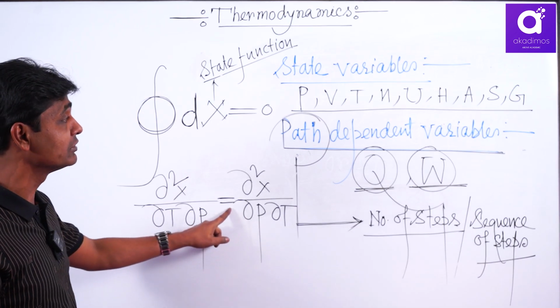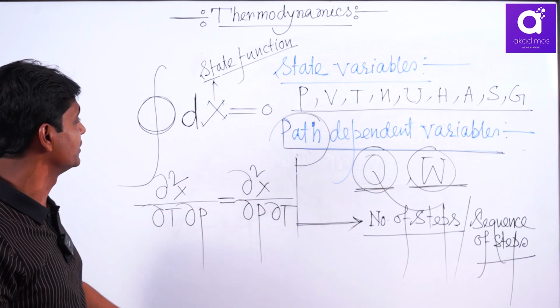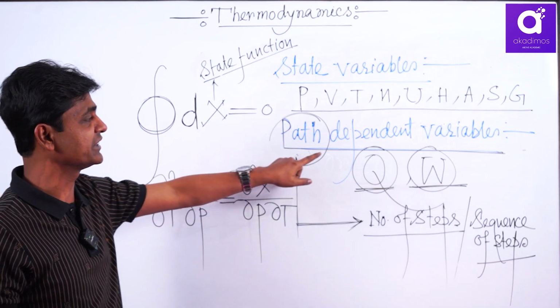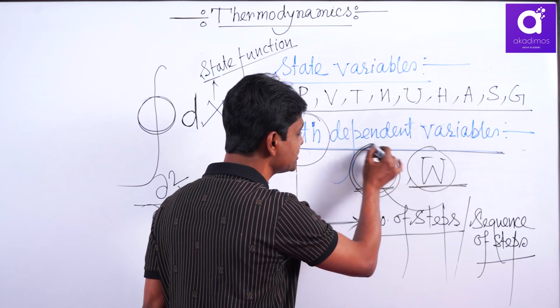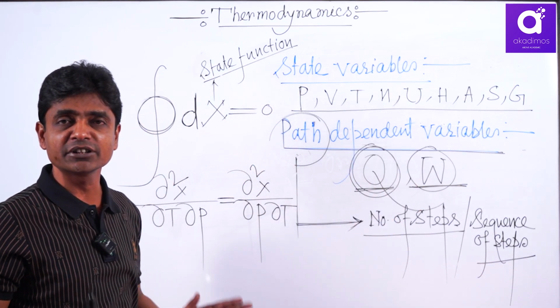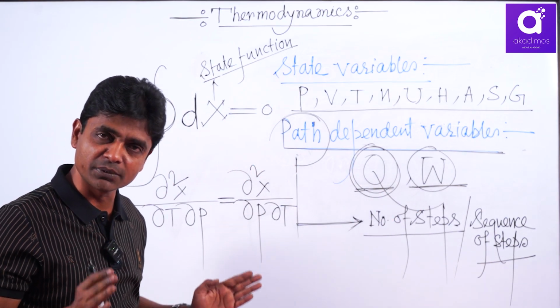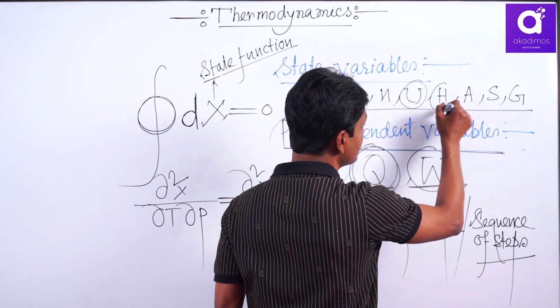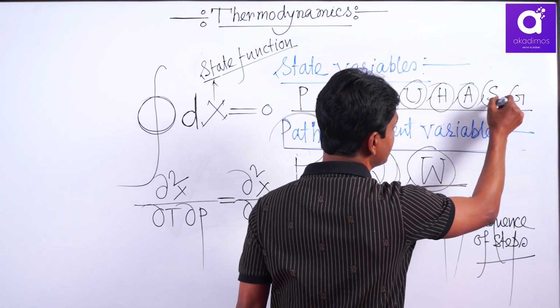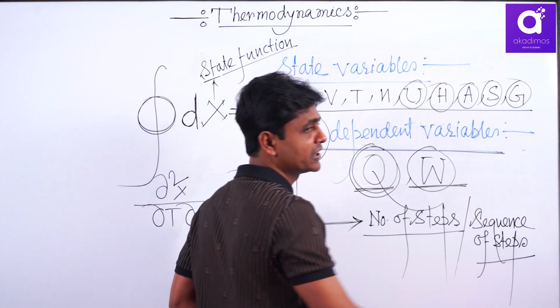If they are not equal, then it is a path dependent variable. If this is not 0, then it is a path dependent variable. Remember Q, heat. Heat is a general term. In thermodynamics, all energy functions are thermal energy or heat energy. This is heat energy. This is also thermal energy per Kelvin. This is also thermal energy.